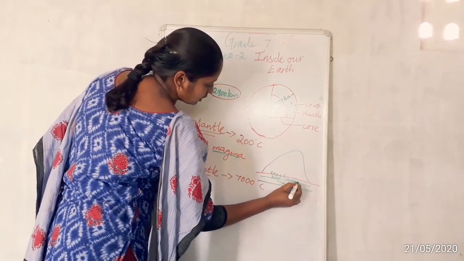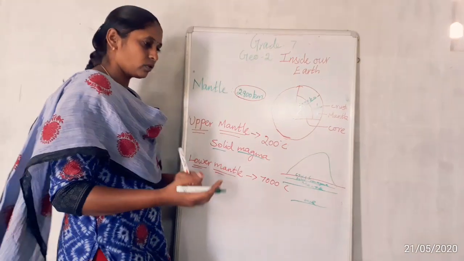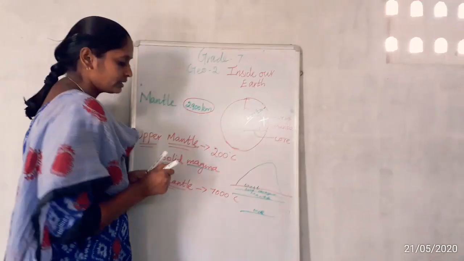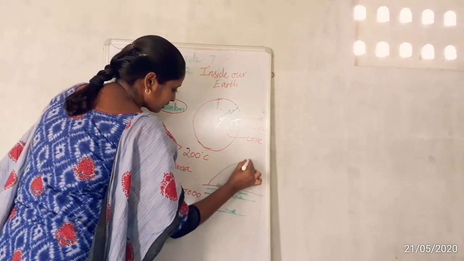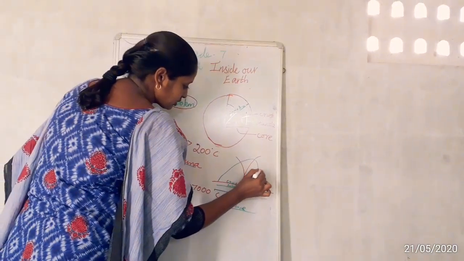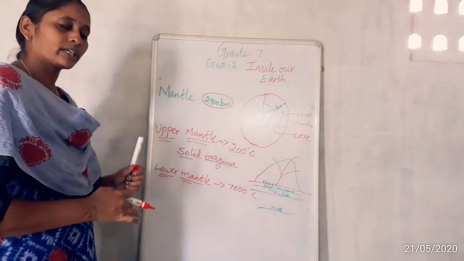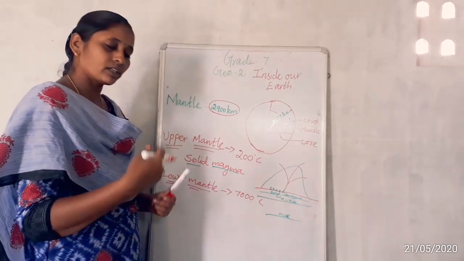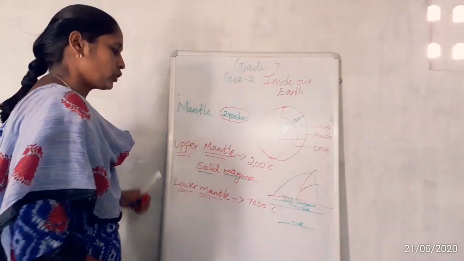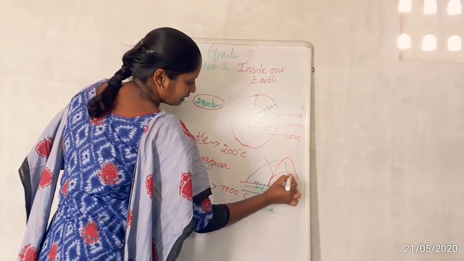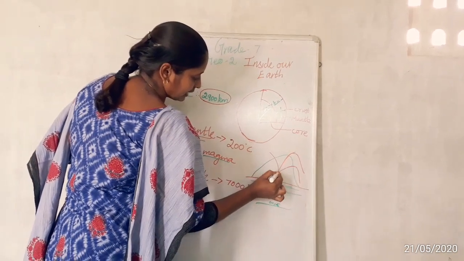At the time of an earthquake or volcano eruption, this magma will come out through this hole. In the next lesson, the third lesson of geography, you will study how earthquakes happen and what tectonic movement is.